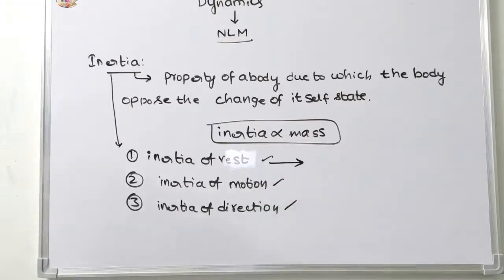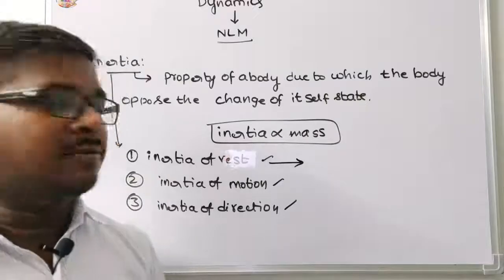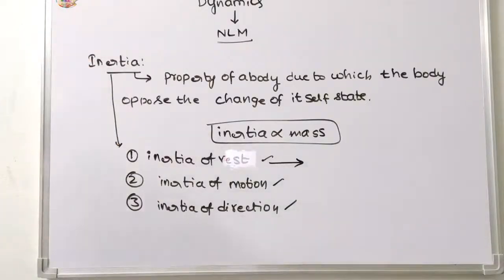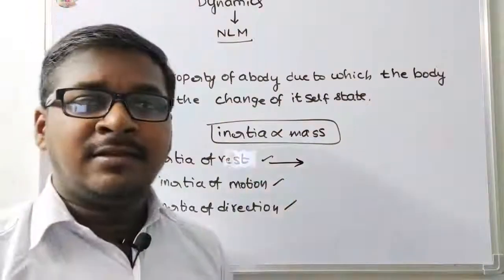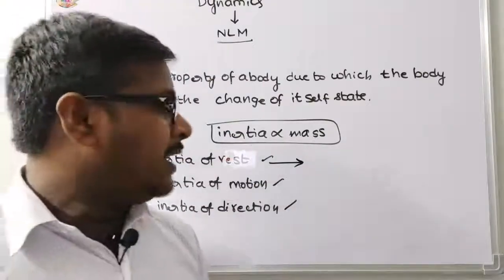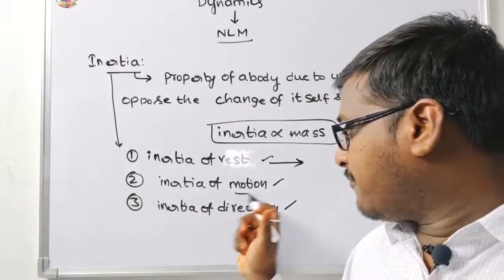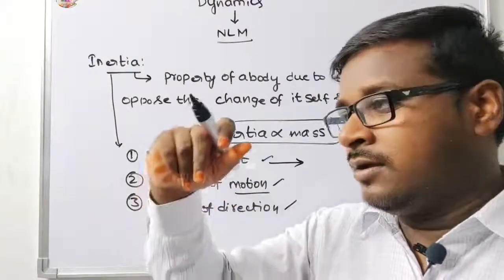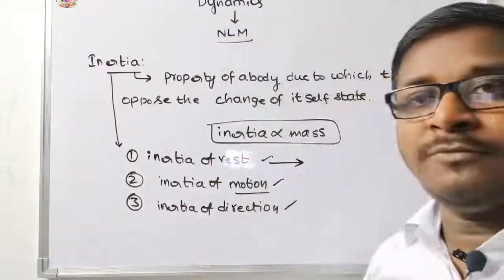Inertia of motion: when a bus or train stops suddenly, a passenger sitting inside tends to fall forward. That is the inertia of motion.